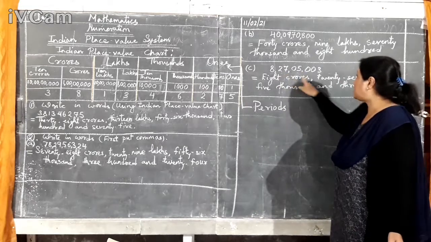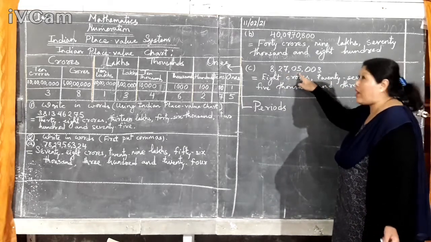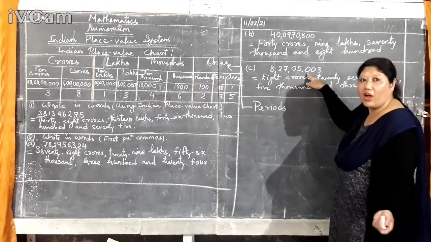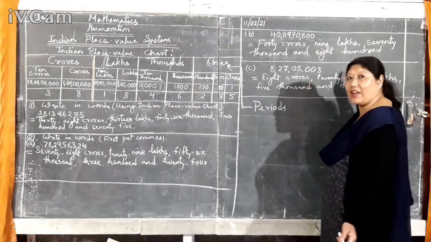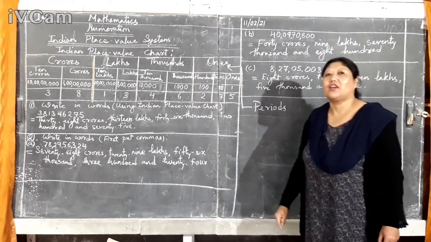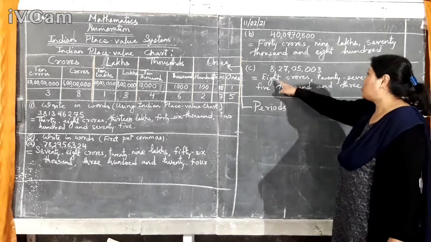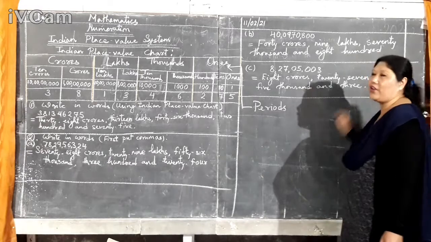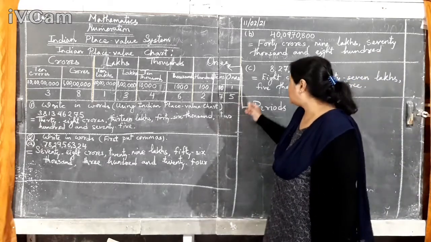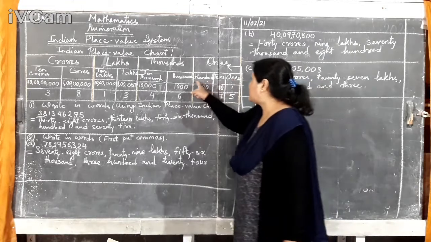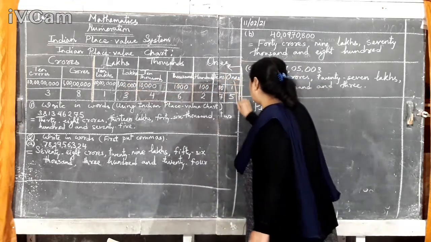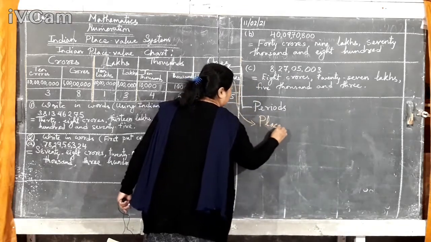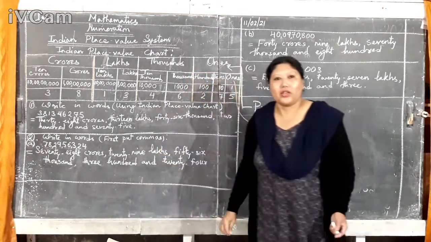So it will be 8 crores. Then together 27 lakhs. 05 means what I said? 5. 5,000 and no hundreds, no tens. So it's directly what? Ones means it is 3. Just 3. So 8 crores, 27 lakhs, 5,000 and 3. Okay? And I forgot to write this one. These ones, tens, hundreds, all these are called places.